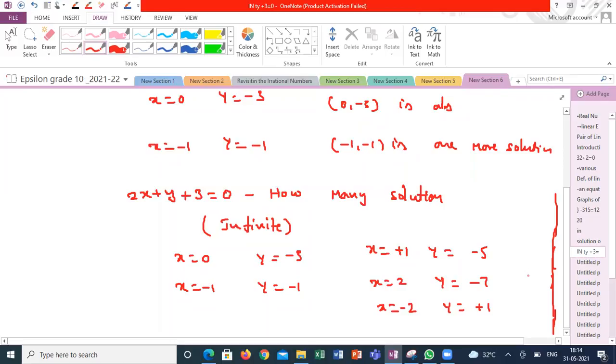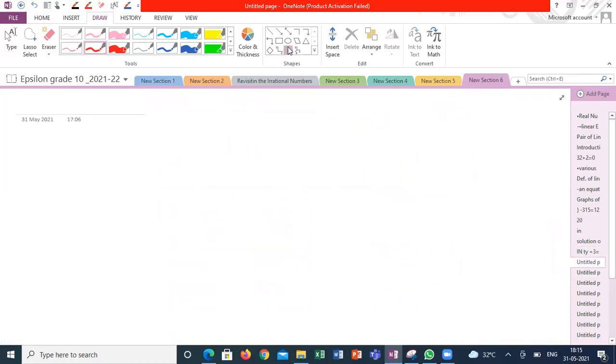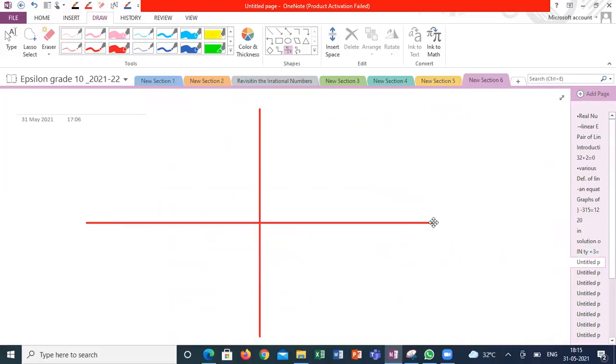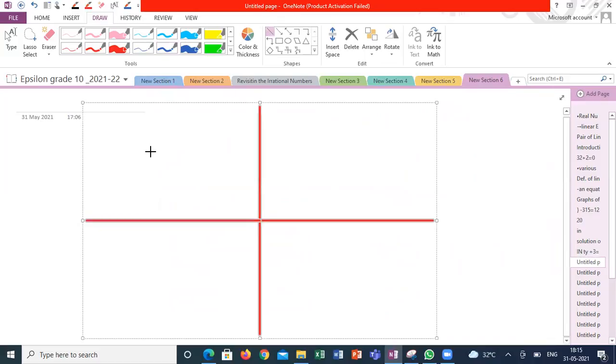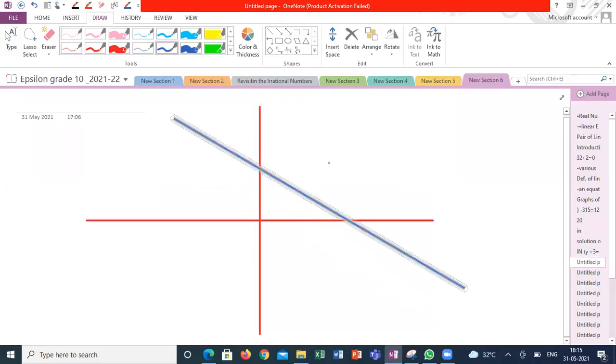So graphically, how can we explain this infinite solution? Suppose I take that equation graphically, I get a graph like this. This is the graph of this equation. So this line is a combination of how many points? I can take infinite points. So what is the meaning of a point? It's a combination of x value and y value only.